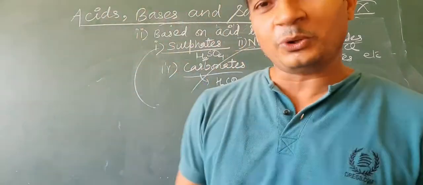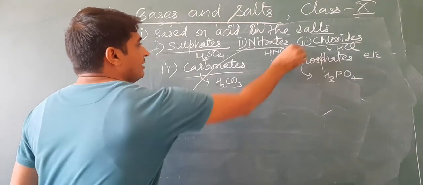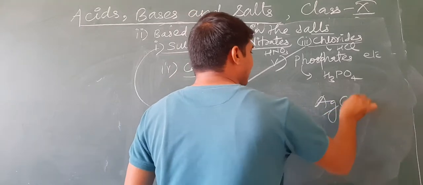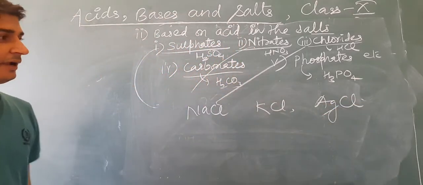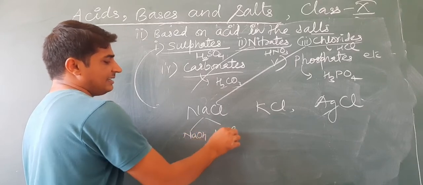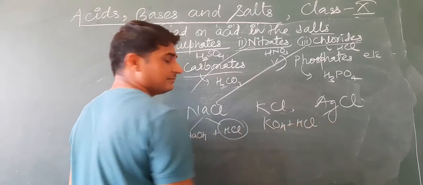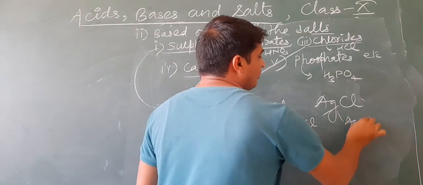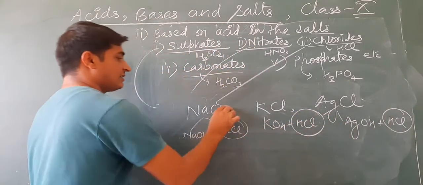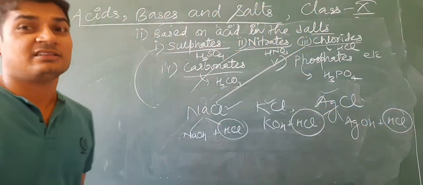Third one is hydrochloric acid. For example, NaCl, KCl, AgCl. In all these, NaOH plus HCl, KOH plus HCl, AgOH plus HCl. So in all these salts, HCl is a component of the salt.